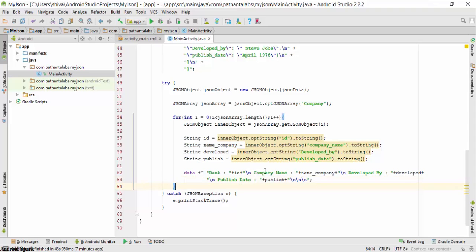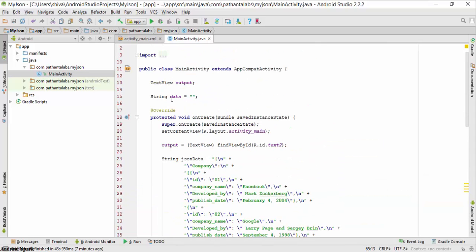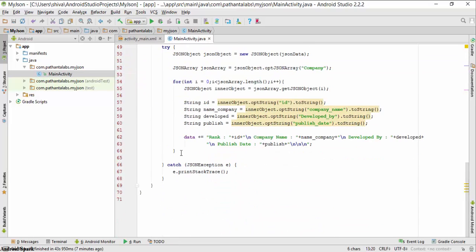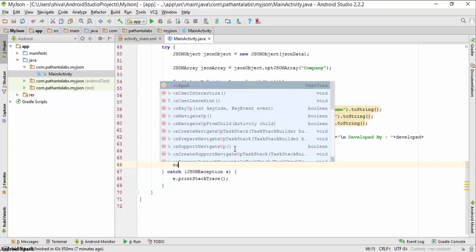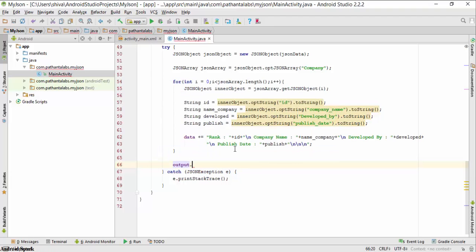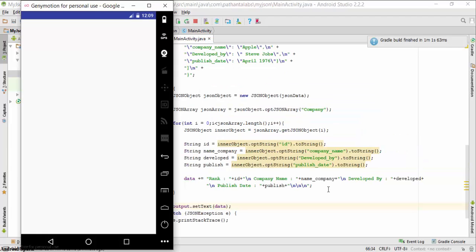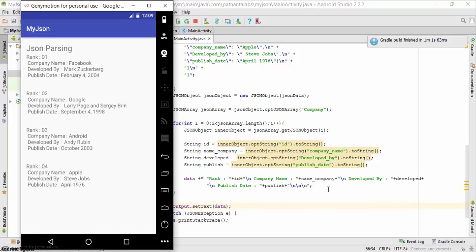And then the third work is attaching this data with my text view. The text view variable name is output, and set the data for setText, and pass the variable as the data. This is completed, so please hold here. So my data is parsed, and the data can be shown in my APK file.